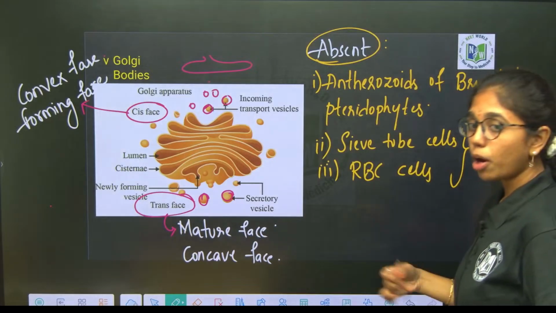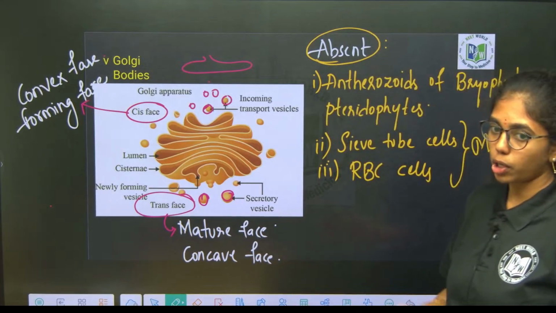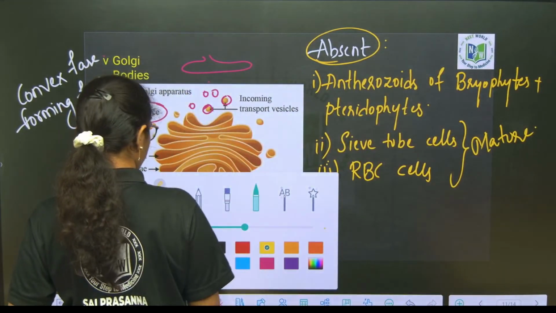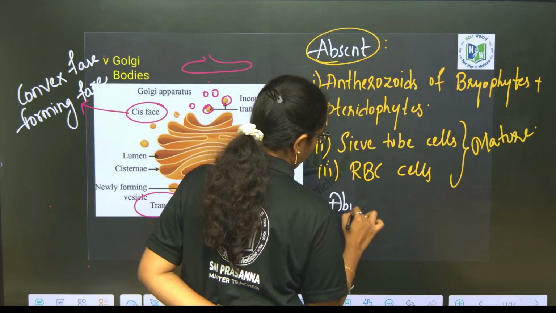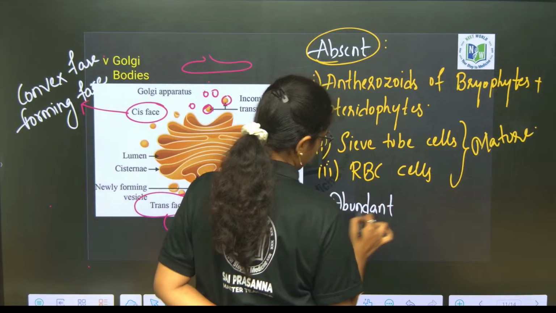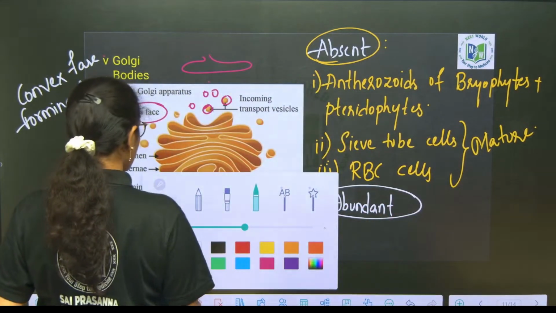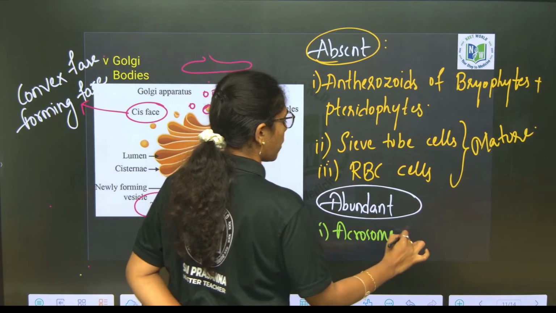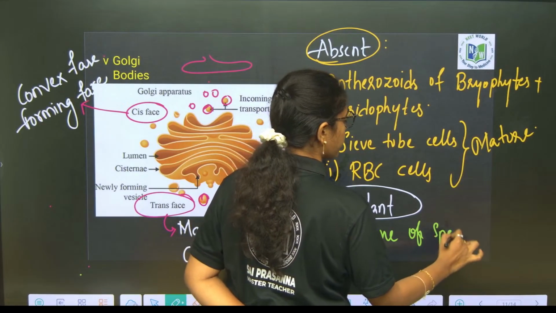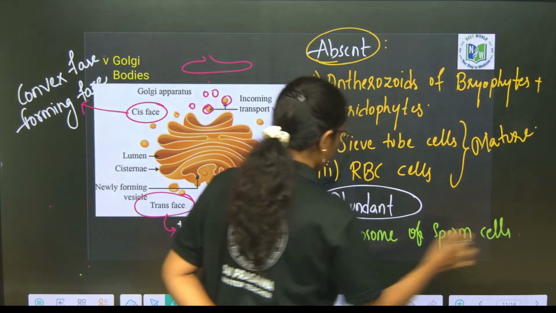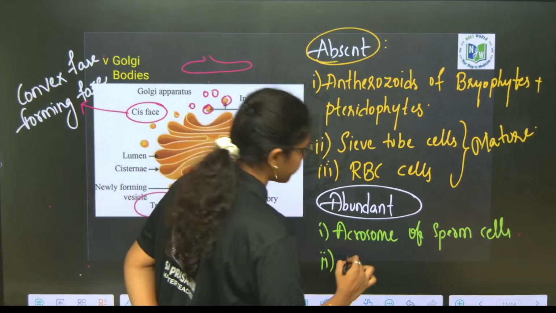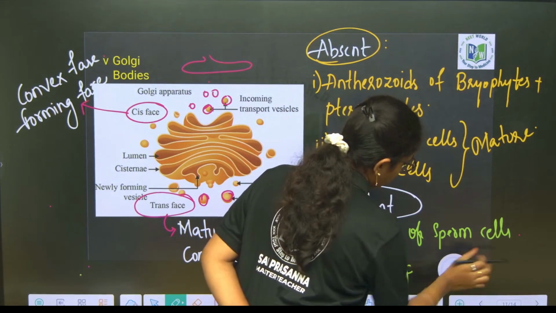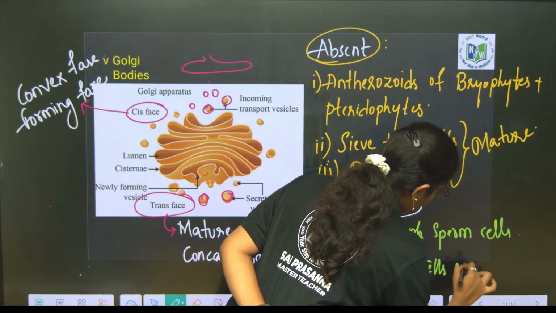Fine. In what type of cells can you see extensively present Golgi bodies? Golgi bodies will be abundant in the acrosome of sperm cells, and in the root cap cells of plants.